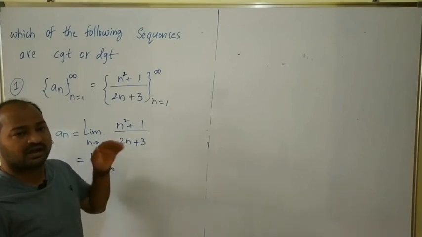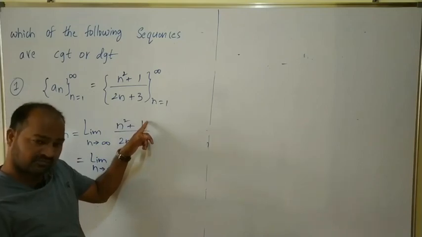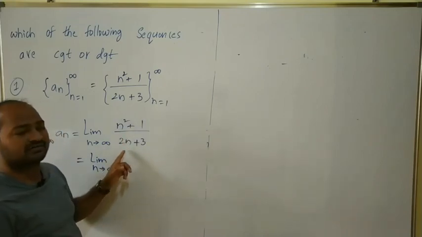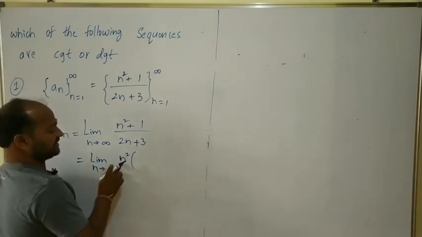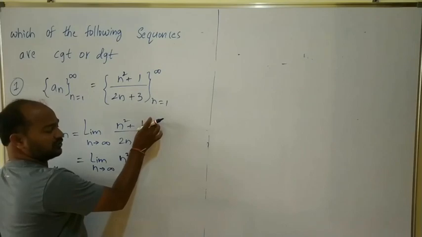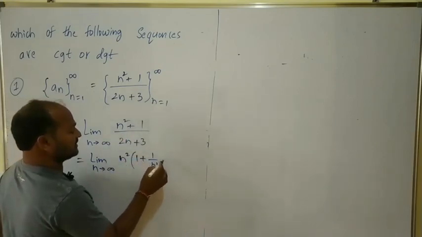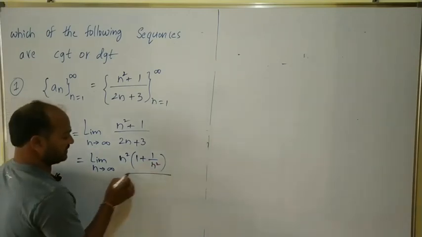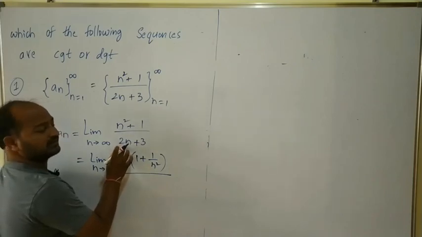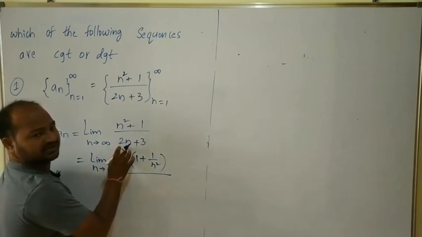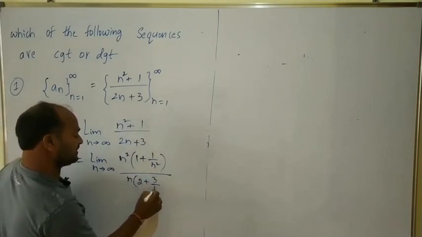So I am taking n square as a common factor from the numerator and n as a common factor from the denominator. From the numerator we get n square of 1 plus 1 by n square, and from the denominator we get n of 2 plus 3 by n.